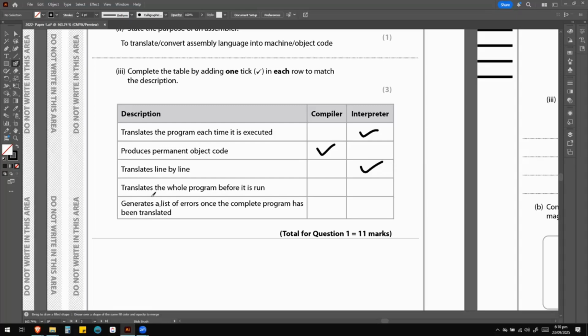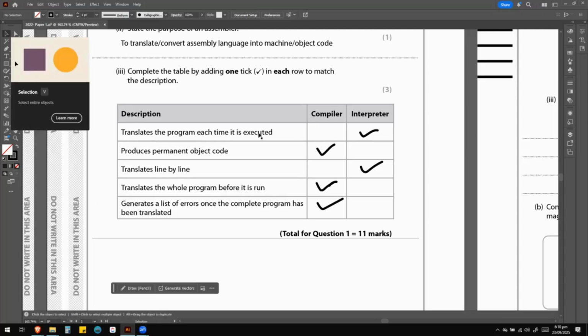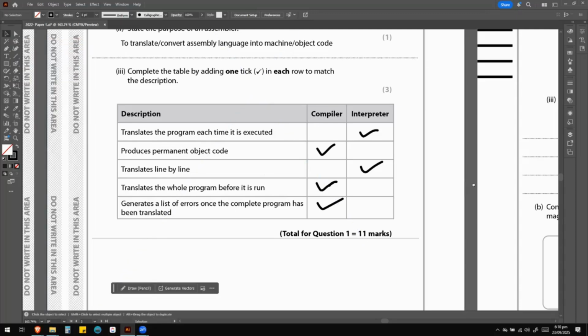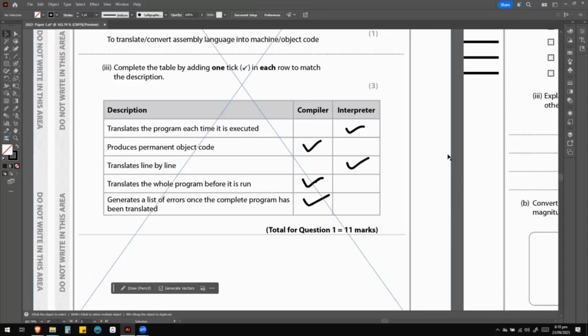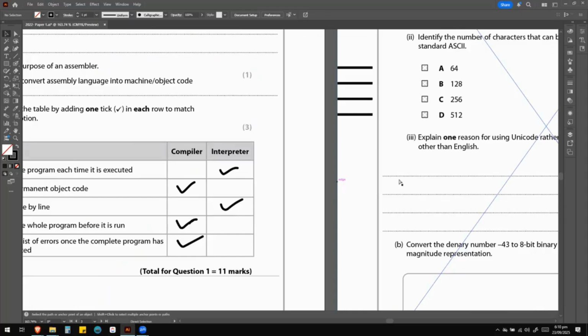Translates the whole program before it is run. Definitely compiler, that's what the compiler does. Generates a list of errors once the complete program has been translated. Also definitely the compiler. Not a very hard thing to answer. I hope you guys get how to solve this. All right, let's move on.